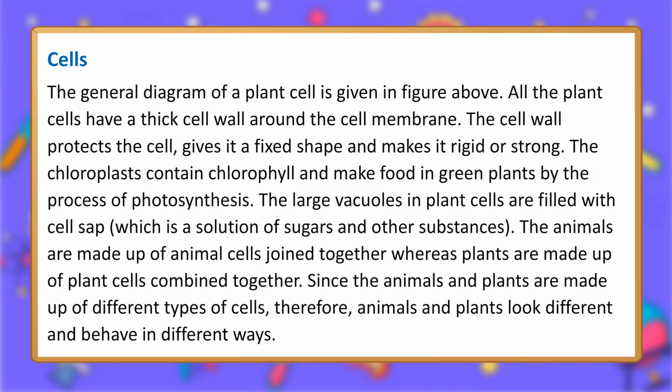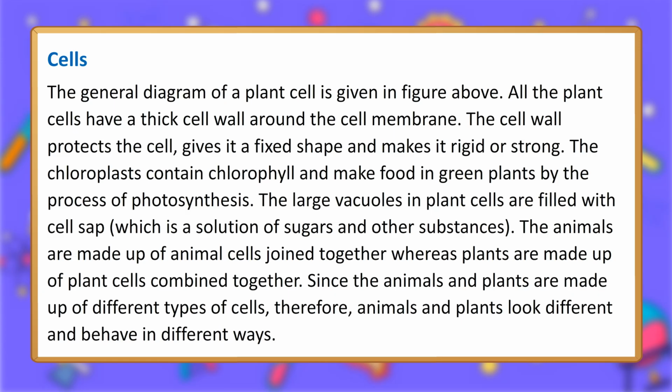All the plant cells have a thick cell wall around the cell membrane. The cell wall protects the cell, gives it a fixed shape and makes it rigid or strong. The chloroplasts contain chlorophyll and make food in green plants by the process of photosynthesis. The large vacuoles in plant cells are filled with cell sap, which is a solution of sugars and other substances.